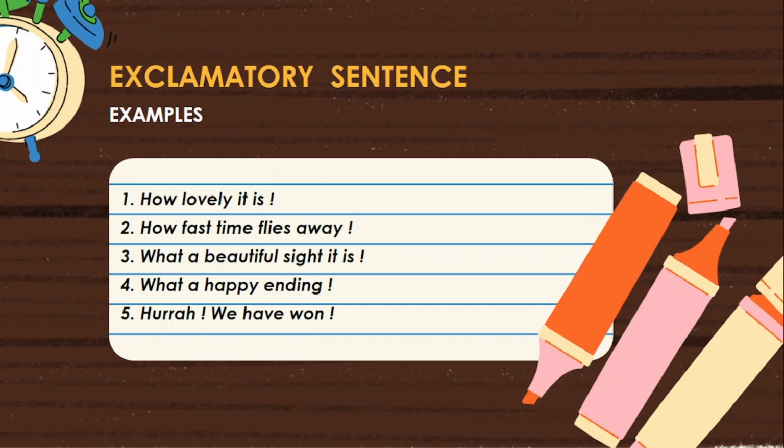Now let us check whether it is an exclamatory sentence or not. First, the sentence expresses a sudden and a strong feeling. So the first condition is fulfilled. Second, the sentence ends with an exclamation mark.